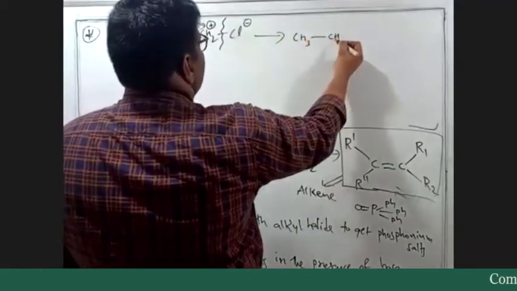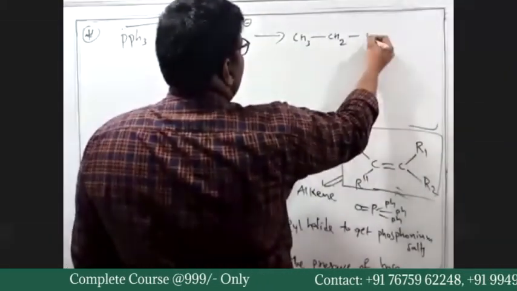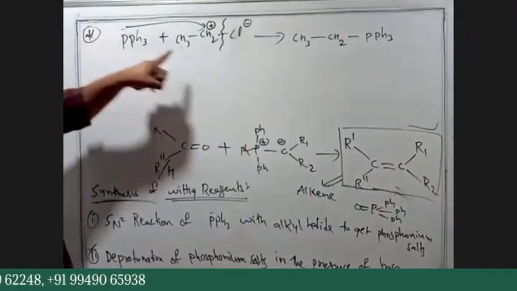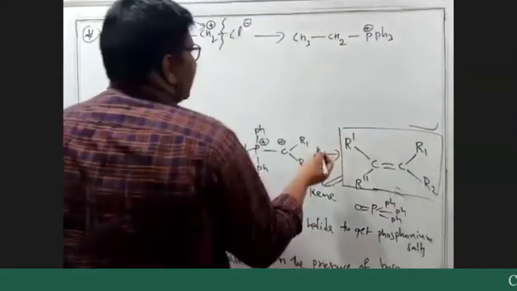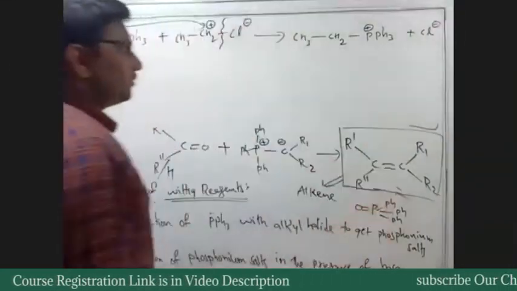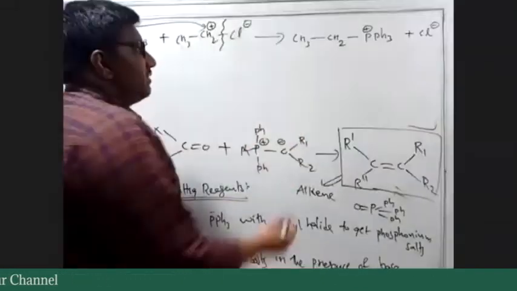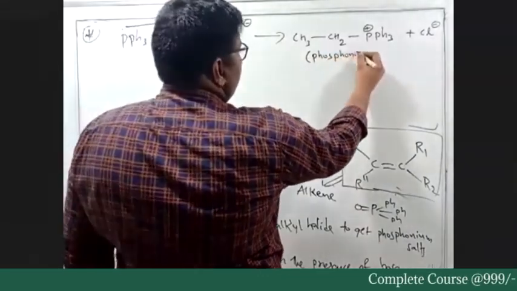CH3CH2PPh3. As the lone pair of phosphorus is utilized in the bond formation, you have positive charge here, and Cl minus will be lost. Cl minus will be in the reaction mixture. So this is known as phosphonium salt.